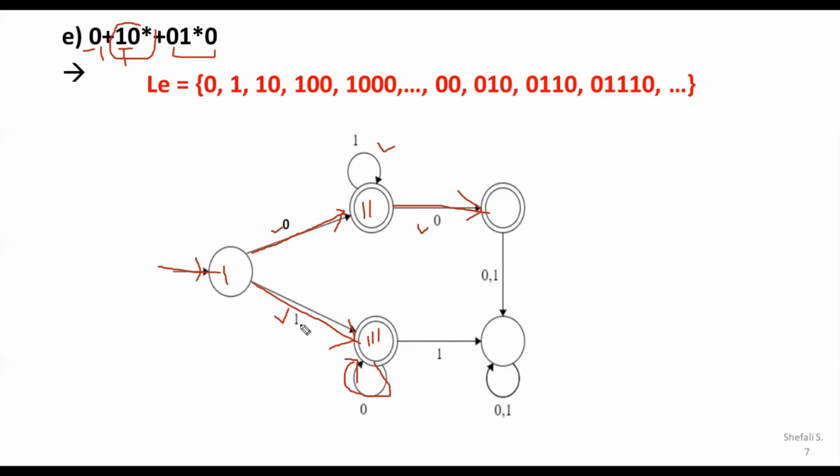Fine. From this particular 1, 0 star, if 1 appears after this, is it going to the final state? No, it is not going to the final state, and it is not leading to any required state. So it is the dead state, or the not required state. And obviously, if any further 0, 1 comes here, you may enter into the not required state.